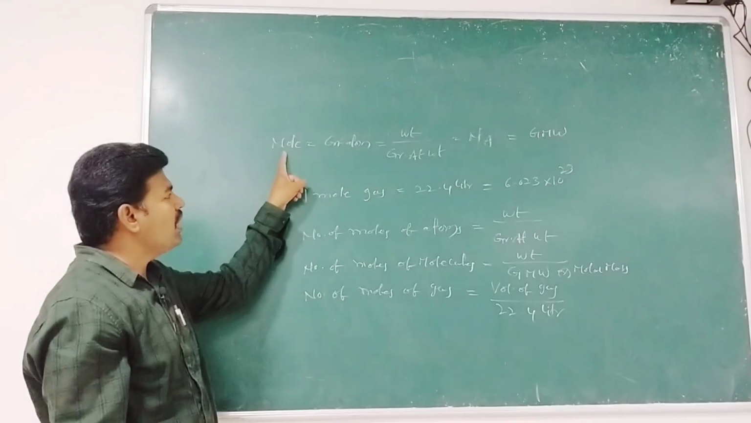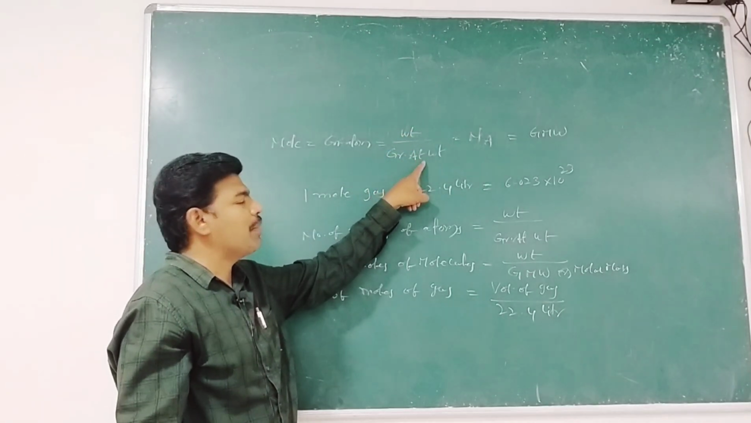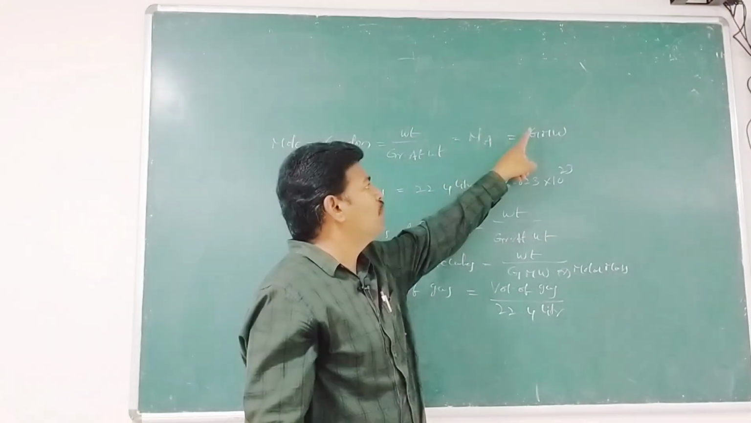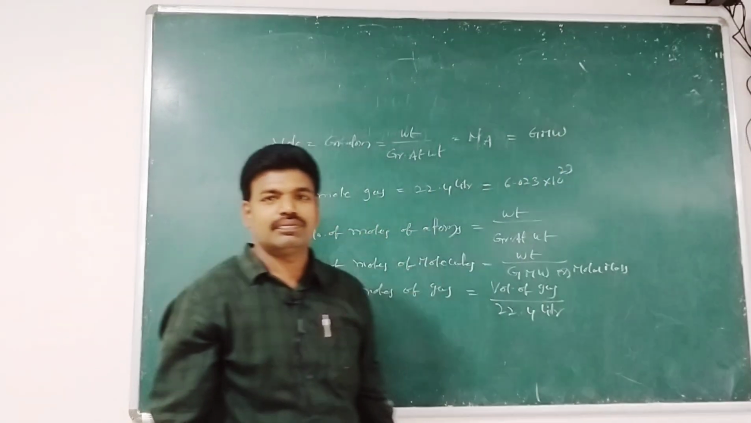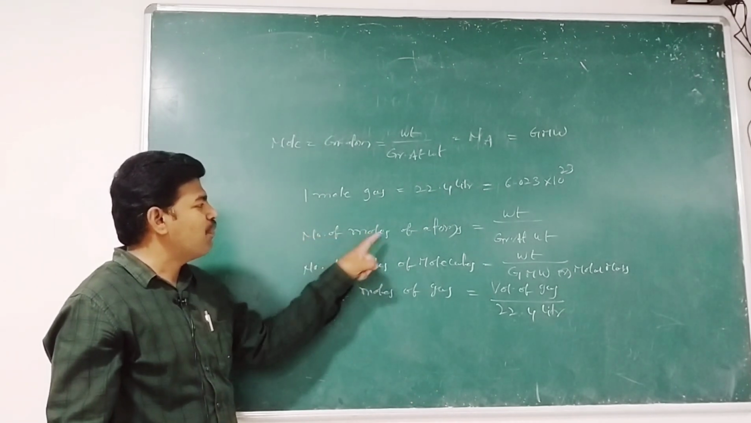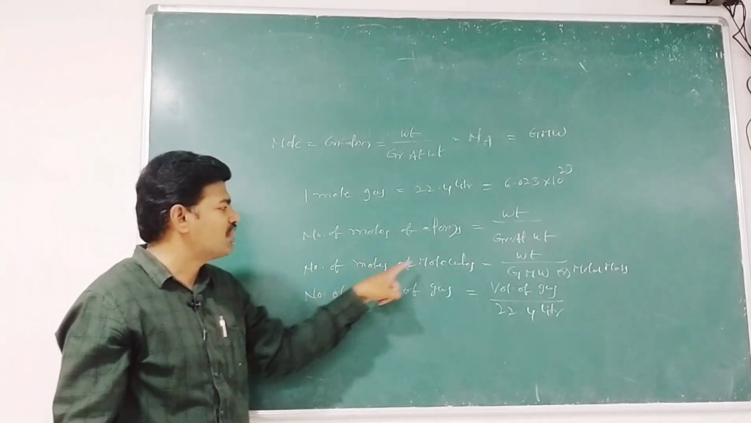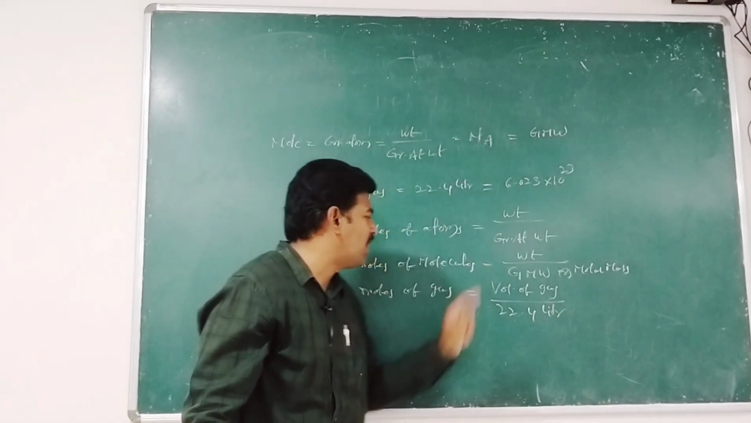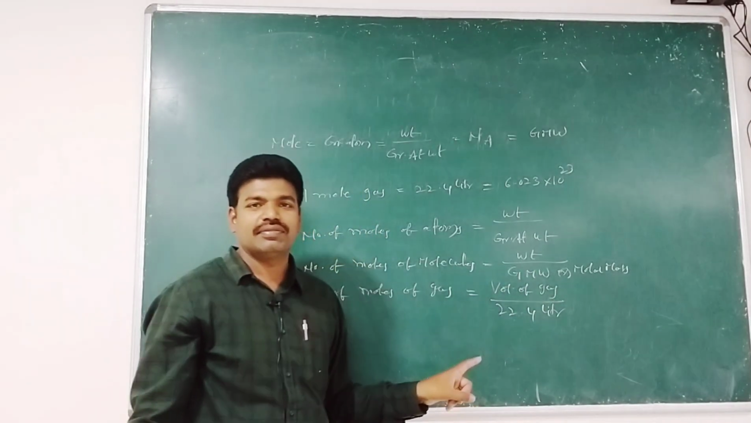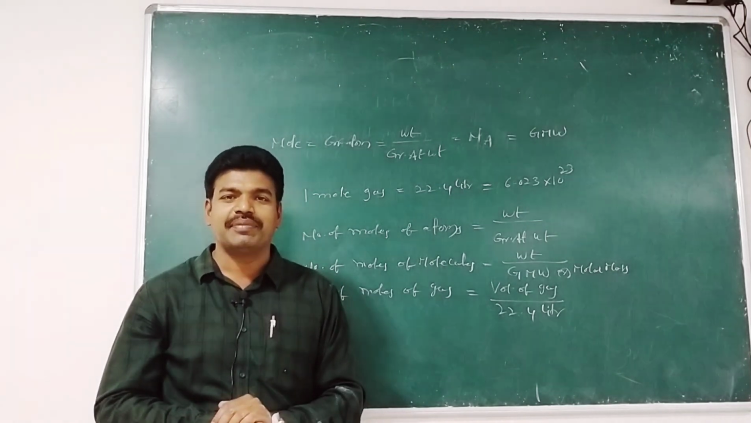Therefore, mole is equal to gram atom, equal to weight by gram atomic weight, equal to Avogadro's constant, and equal to gram molecular weight. When we want to calculate the number of moles of atoms, we use this formula; for the number of moles of molecules, we use this formula; and for the number of moles of gas, we use this formula. I hope you understand this mole concept.